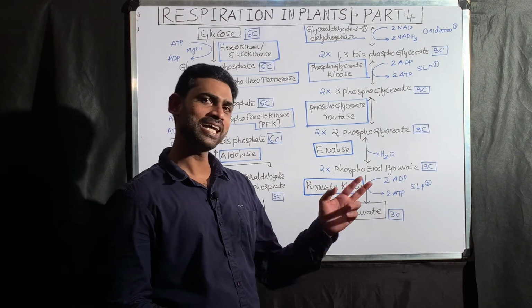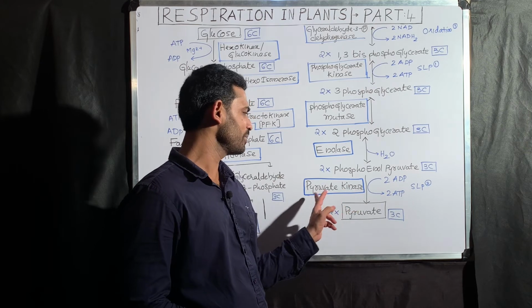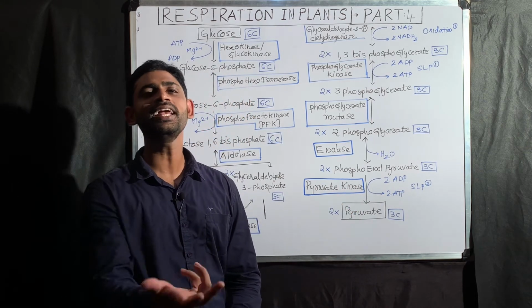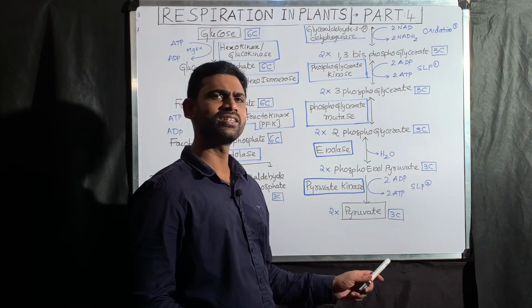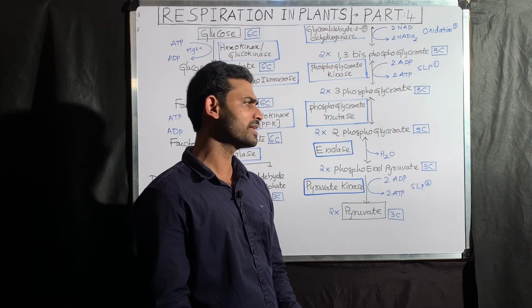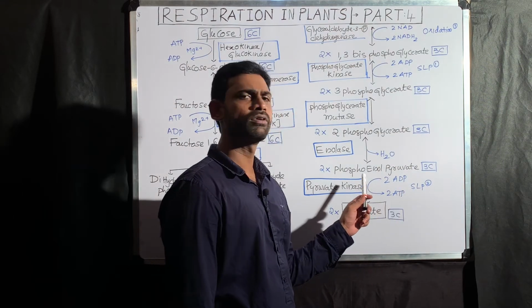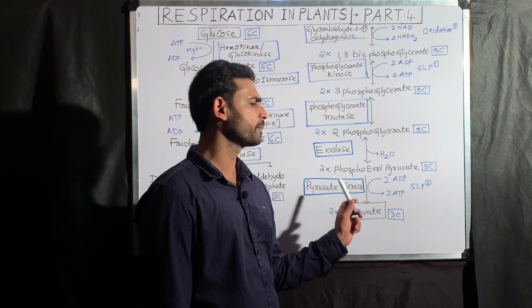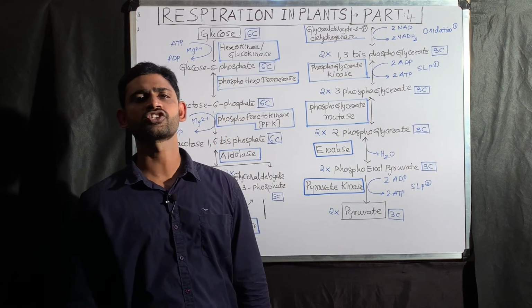Here there is a transfer of phosphate, so the enzyme is definitely a kinase: pyruvate kinase. As I already said, a reaction with direct synthesis of ATP is substrate level phosphorylation, SLP. So this conversion, phosphoenol pyruvate to pyruvate, is the second example of substrate level phosphorylation.